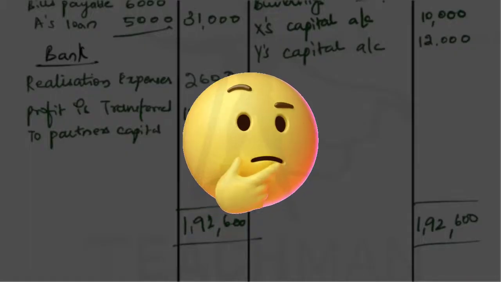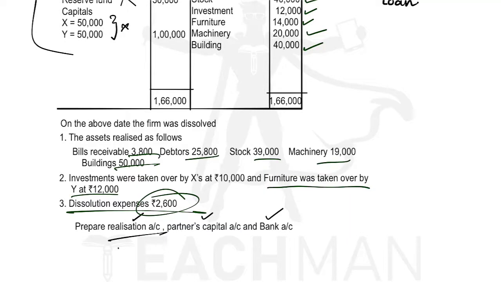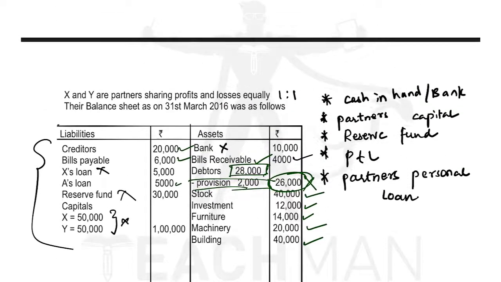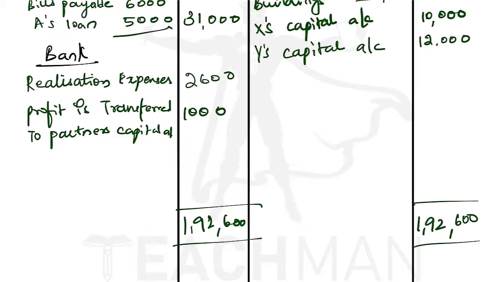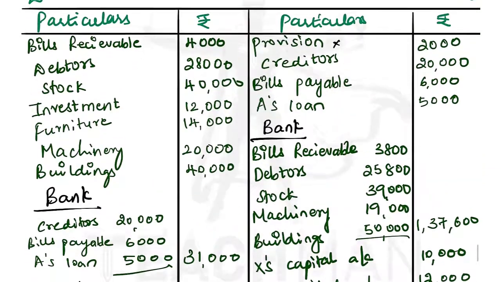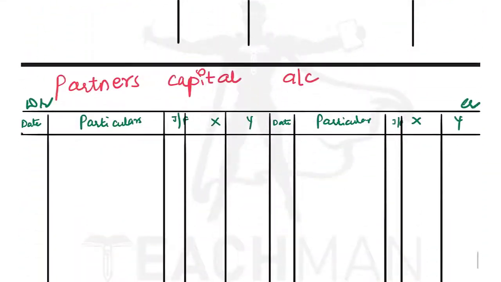So now who are our partners? Our partners are X and Y. X and Y are sharing profits and losses equally. So whatever profit we get, we have to share among them equally. We have got a profit of 1,000. Since they are sharing profit and losses equally, half of 1,000 is 500. So they will get 500 and 500. Now we have prepared the realization account. Now let us prepare the partners' capital account.